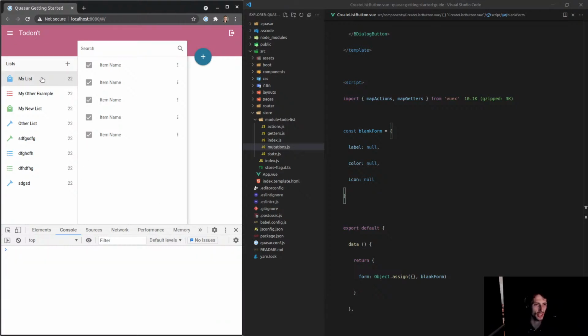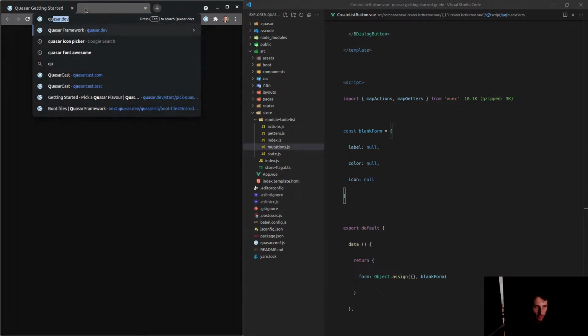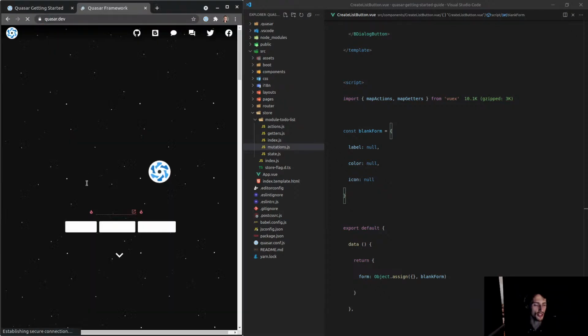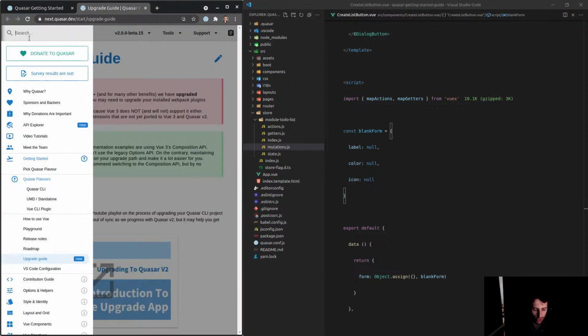So next, I think we're going to need a delete button here, or maybe at least a way to right-click on this and delete it. That'd be cool because it gives us a chance to show users how to right-click on things and then have a menu pop up that they can press a delete button on. So let's go to the Quasar website and look for that menu component.